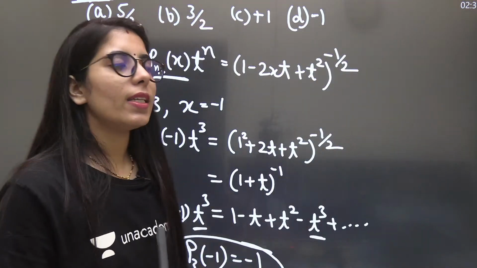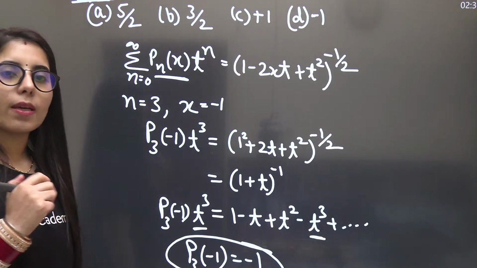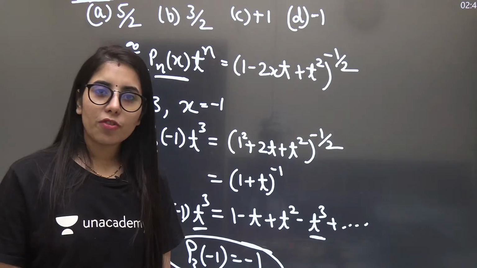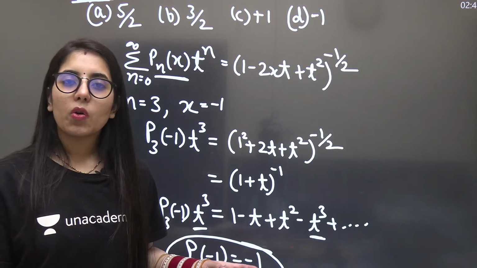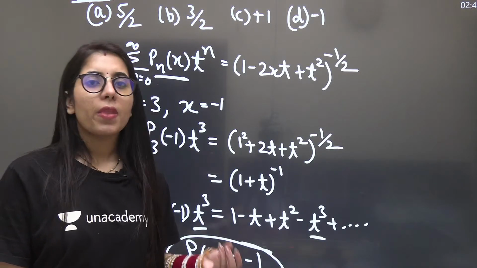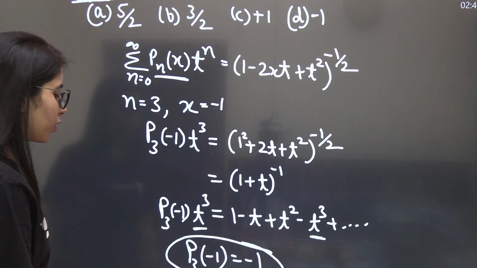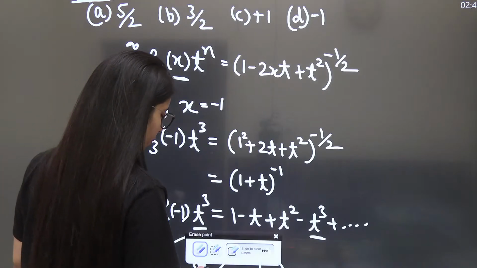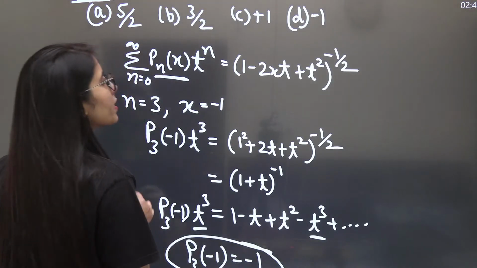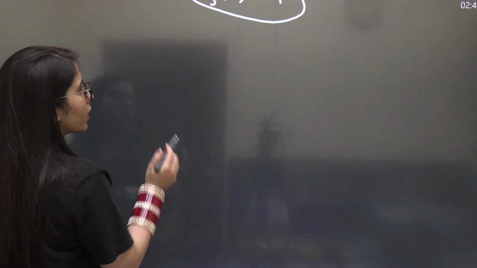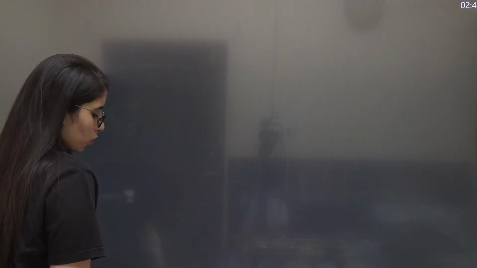Okay. So you can see it's not only about the concepts. It's not only about the Legendre polynomial, but it is about the smart approach again and having some basic knowledge about the topics. If you have that, you can easily solve any such type of questions. I hope it's clear, but if no, you can just mention it. Otherwise, I'm going to give you the next question now.